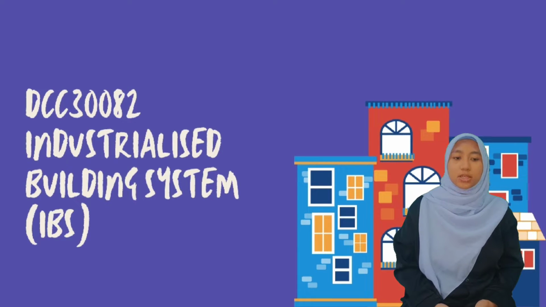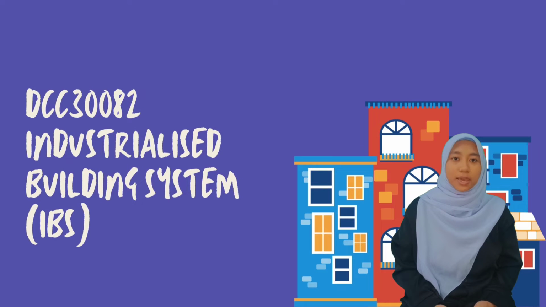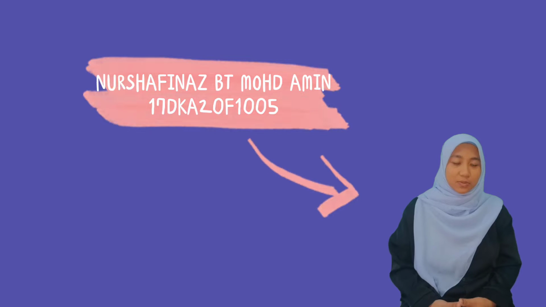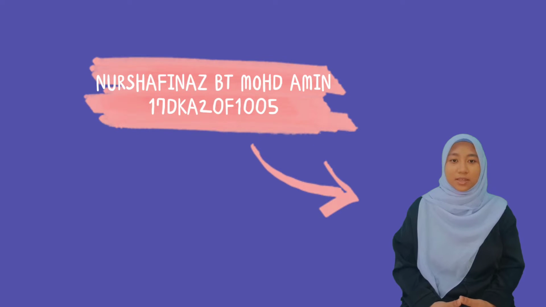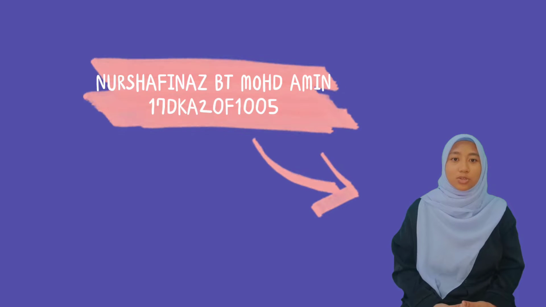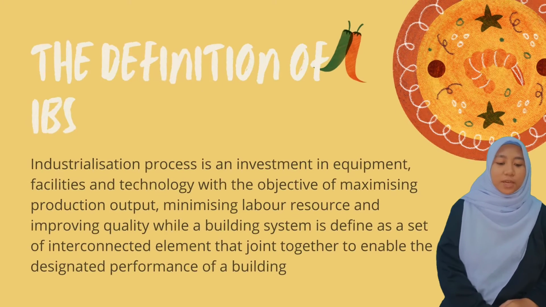I will talk about my project from the subject DCC33082 Industrialised Building System, IBS. First of all, I will introduce myself. My name is Syamina Imam Amin with matric number 17KA20F1005.